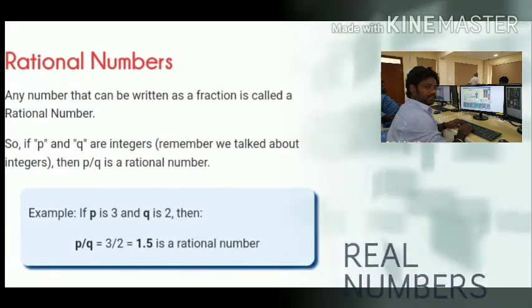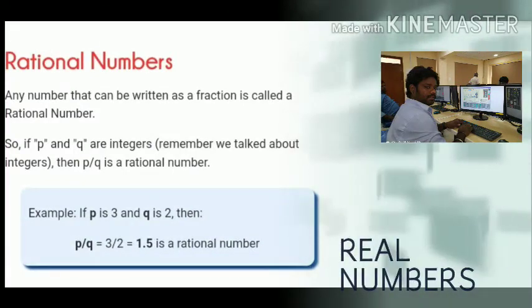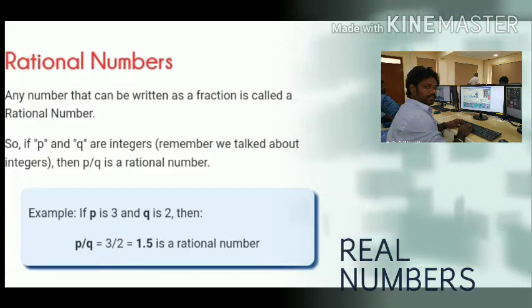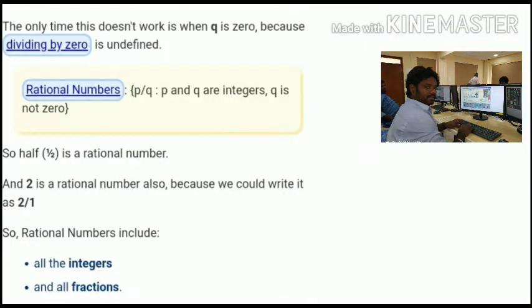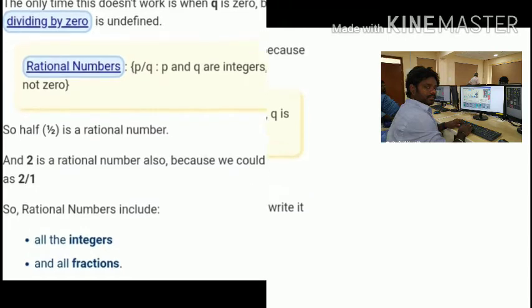Rational number. Any number that can be written as a fraction is called a rational number. If you take p and q as integers, then p by q, for example 3 by 2, which is 1.5, is a rational number. The important thing is that both are integers. q should not be 0 because division by 0 is undefined. So rational numbers include all the integers and all fractions.